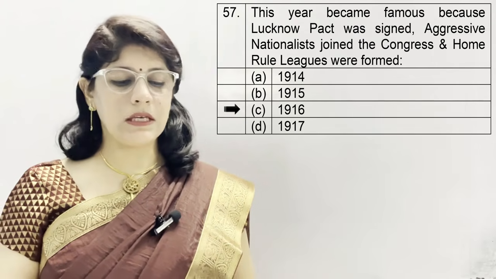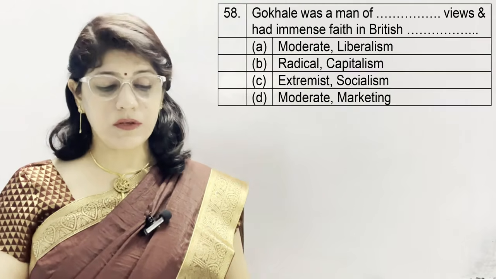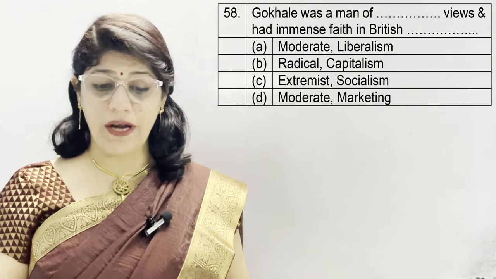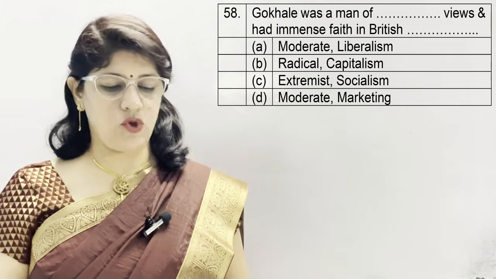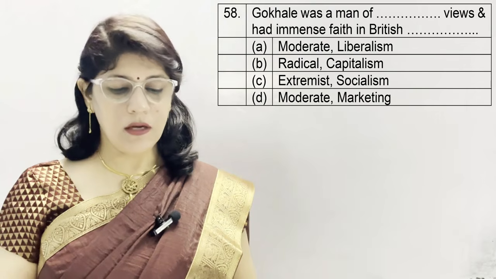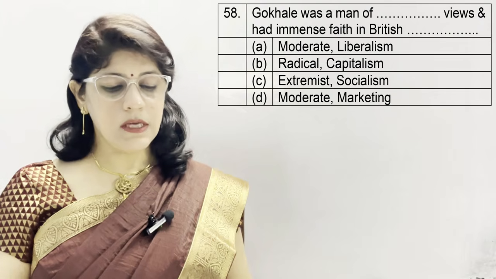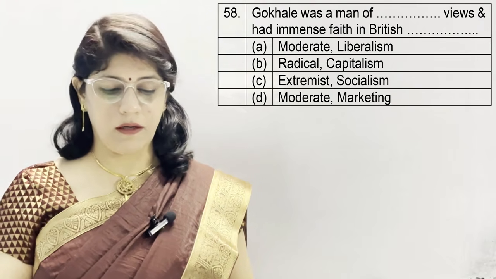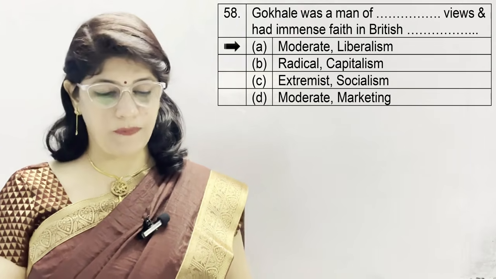That is why this 1916 Lucknow Pact session is very famous. Question number 58. Gokhale was a man of dash views and had immense faith in British dash. A option moderate liberalism, B radical capitalism, C extremist socialism and D moderate marketing. Correct option is A moderate and liberalism.